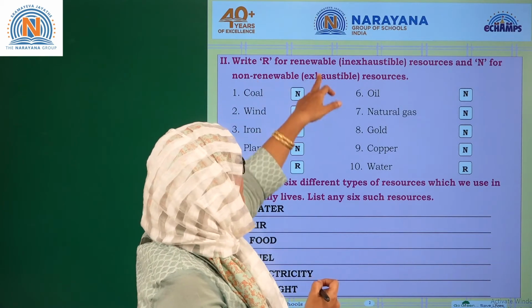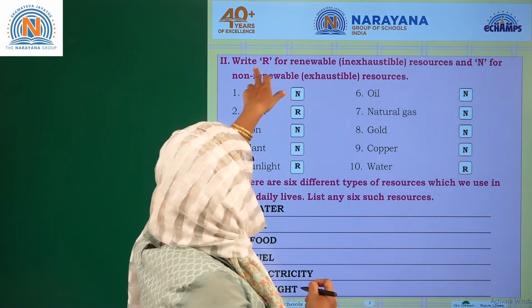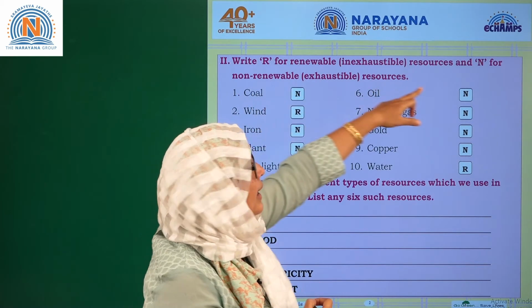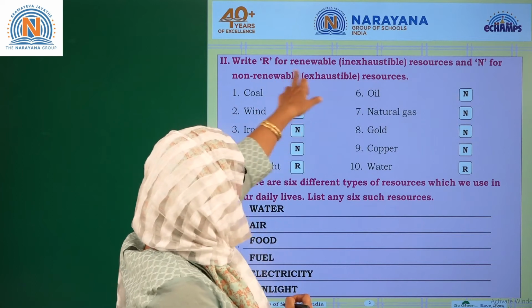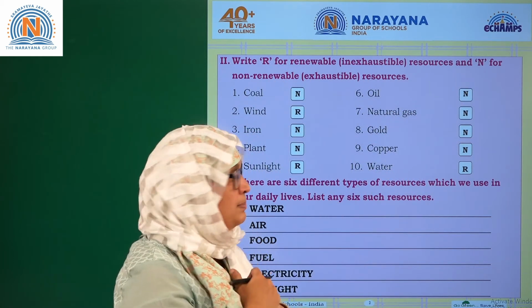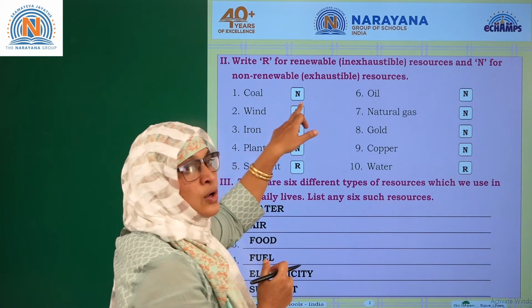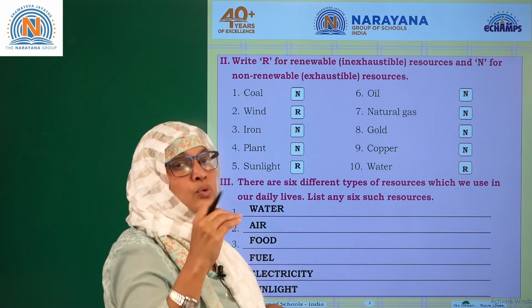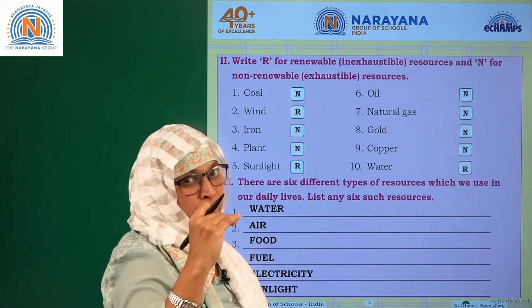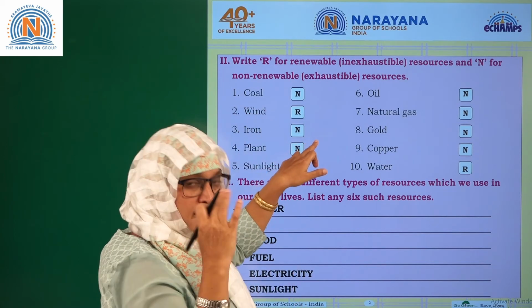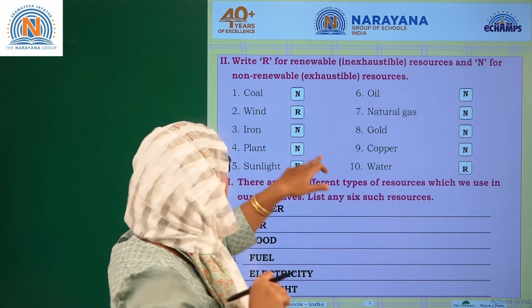What is this? Renewable and non-renewable. For renewable you write R and for non-renewable, you need to write N. Is it clear what is renewable and non-renewable? So let's begin. Coal. Coal is non-renewable, right? It's going to exhaust at one point of time. So N. Wind is renewable, it's going to stay.